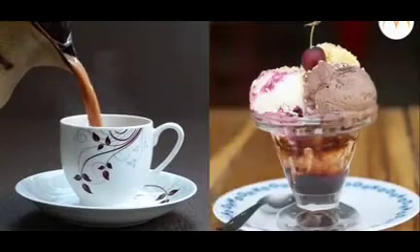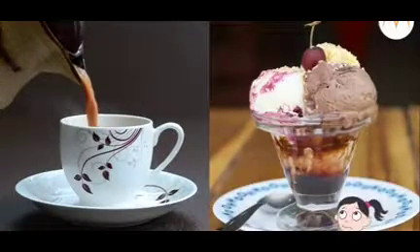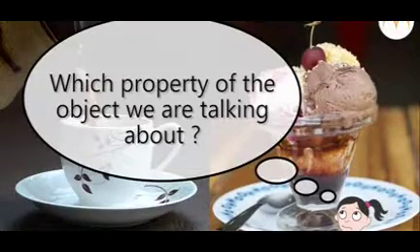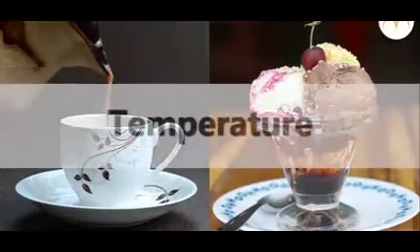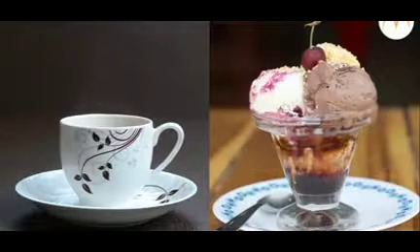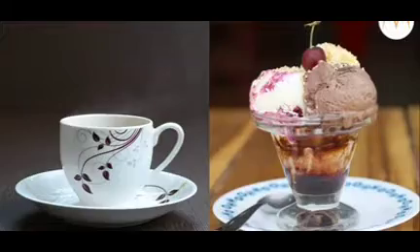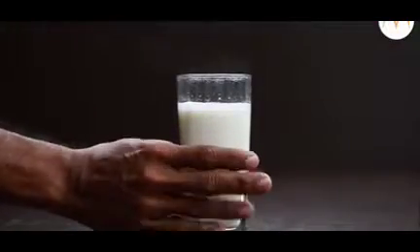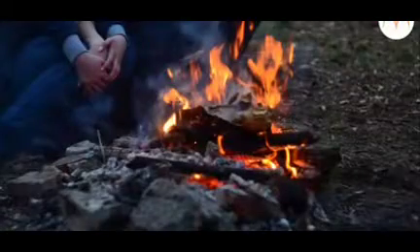Tea is hot. Ice cream is cold. Which property of the object are we talking about? Yes, it's temperature. We often relate the concept of temperature with hotness or coldness of the object when we feel it. We either touch it or feel it from a distance.